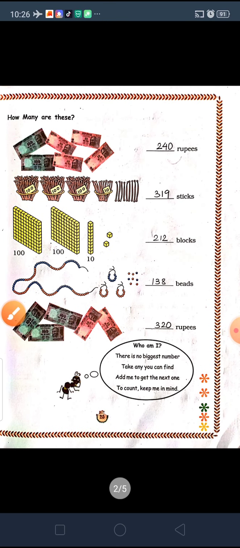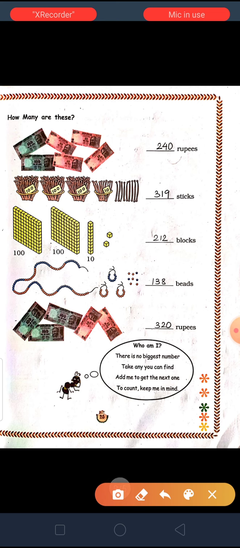So in the last part we learned about place value, that was hundreds, tens and ones place. So according to that we will solve these sums.